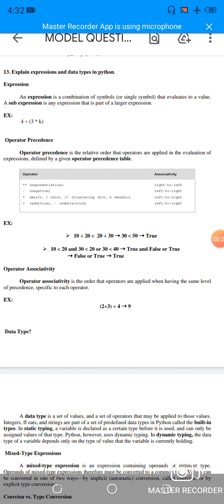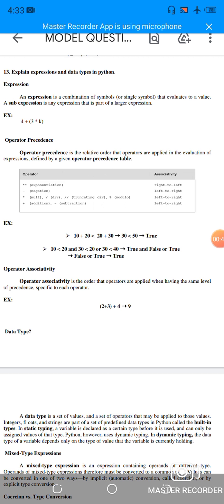Operator precedence. Operator precedence is the relative order in which operators are applied in the evaluation of expressions, defined by a given operator precedence table. Operator type and then associativity: exponentiation, negation, then multiplication, division, modulo, then addition or subtraction. That's associativity. It denotes right to left, left to right, left to right, and left to right.